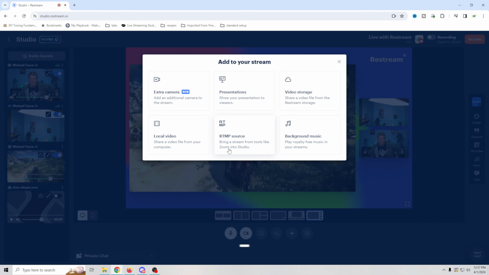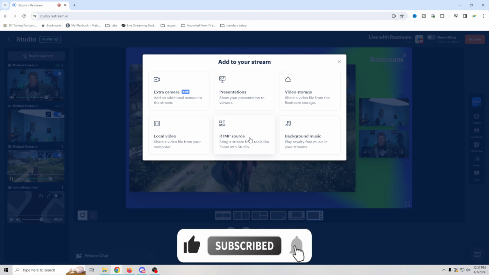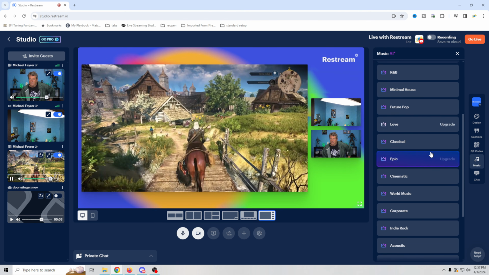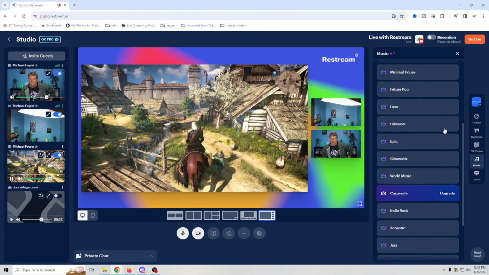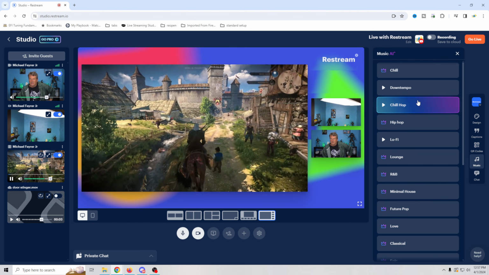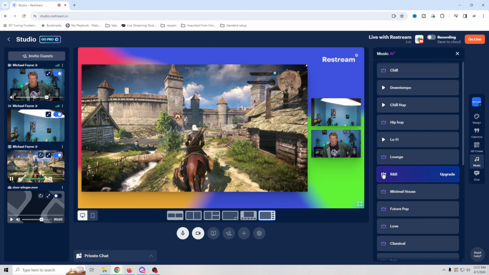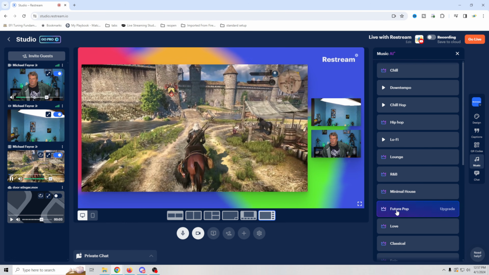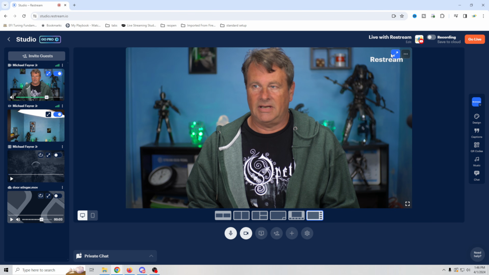You could go to an RTMP source, so you could bring in a source from somebody else's stream or something like that. And then you have background music where you could choose different background music that you want to play. You could see some of this stuff is available as part of an upgrade, but some of it isn't, like this chill hop and that sort of stuff. If it has a little crown, it's a part of a paid tier, but there are a couple in here that are free. You can also mouse over any of these and go ahead and select this. It will maximize each one.